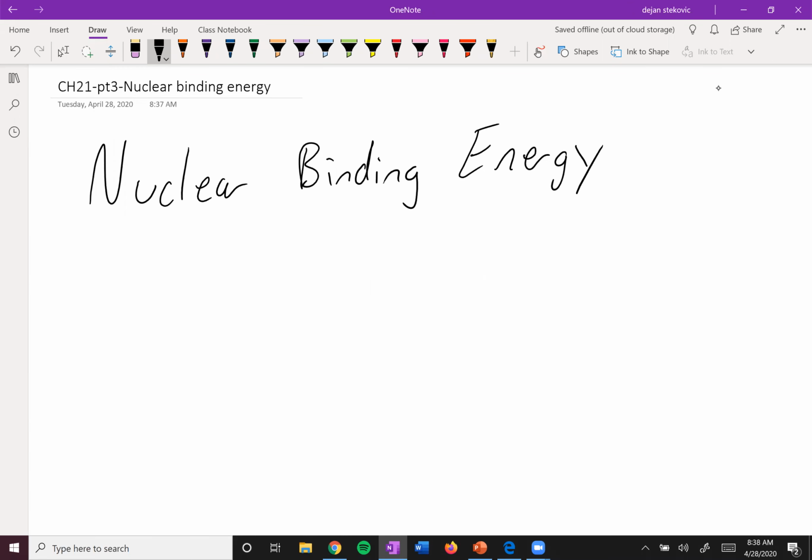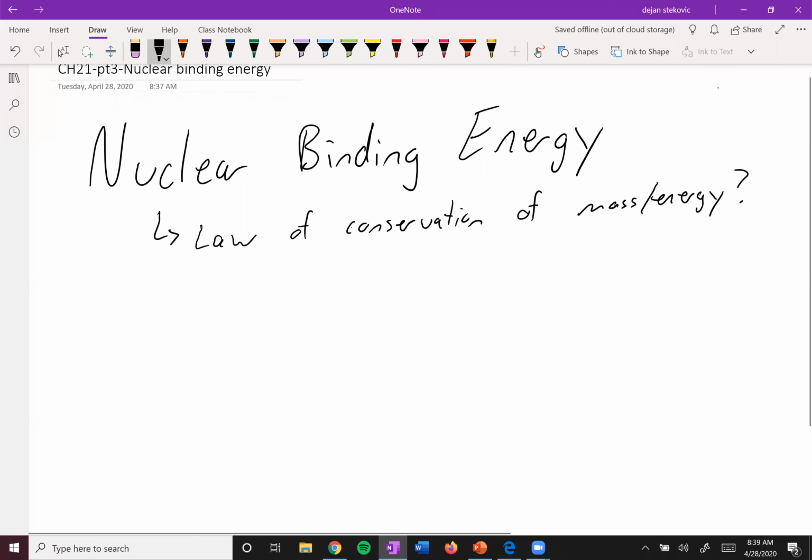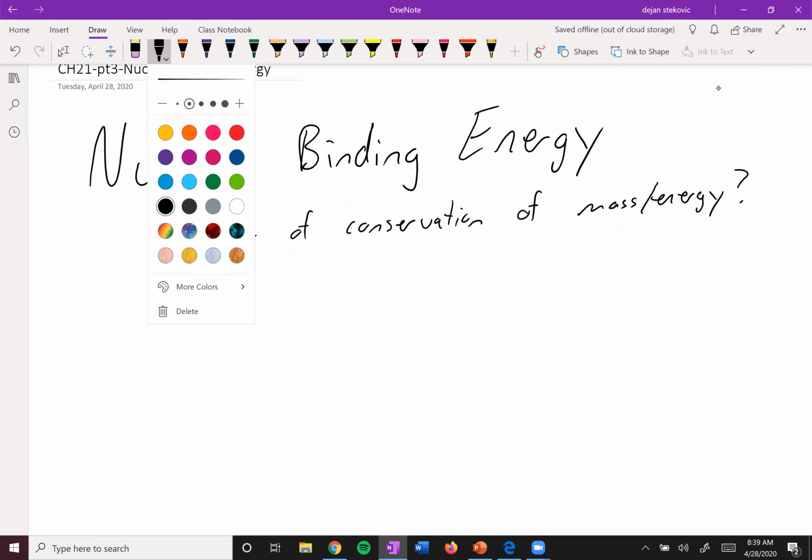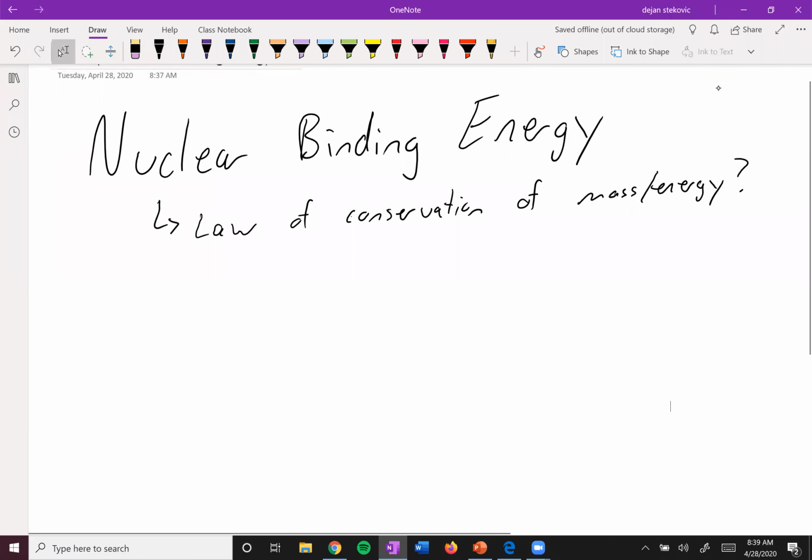All right, so let's take a look at something called the nuclear binding energy. So think back to Chem 101. You learned about the law of conservation of mass, and then you learned another one for energy. Independently, they say we can't create or destroy matter, and we can't create or destroy energy, right? We can only transfer these things. And so independently, that is actually not totally true, because we can convert one thing to the other.